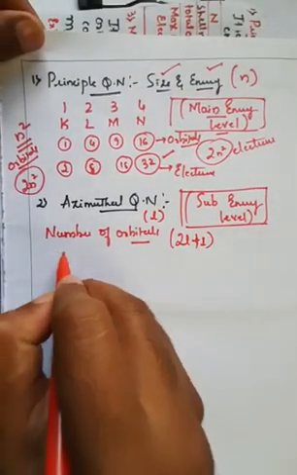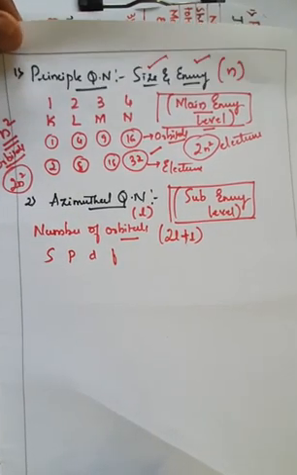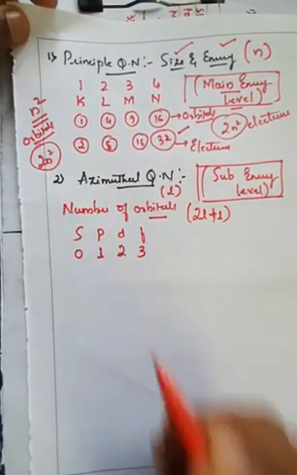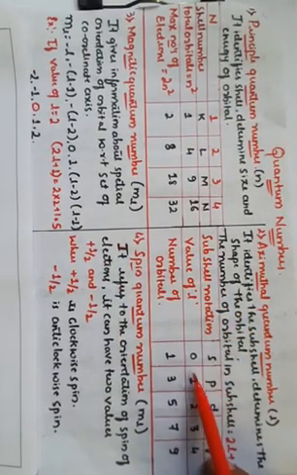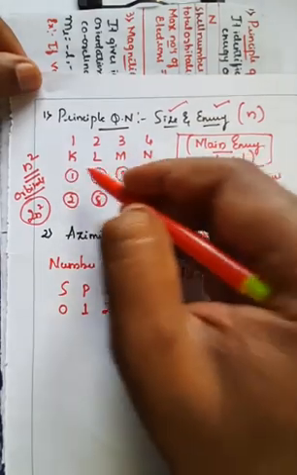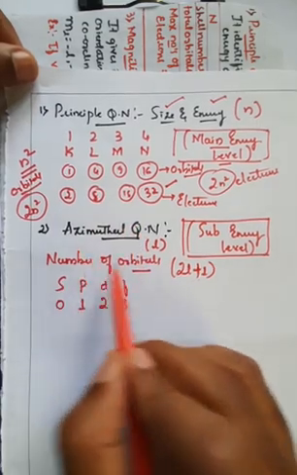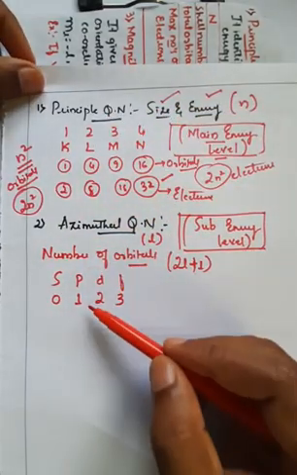Like this, I have given the notation for the different orbitals: s, p, d, f. They start with 0, that is 0, 1, 2, 3, 4. So s is 0, p is 1, d is 2, f is 3, and g is 4. Remember, the principal quantum number starts with 1, 2, 3, 4, but the azimuthal quantum number starts with 0, 1, 2, 3, 4. That is the main difference between the principal quantum number and the azimuthal quantum number.